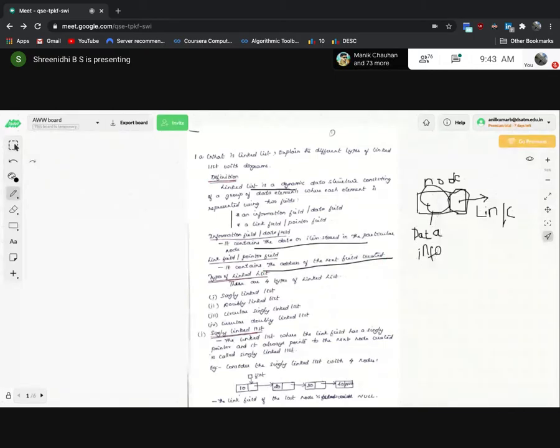The main concept in the linked list is the creation of nodes. Individually, one node contains a data field as well as a link field.